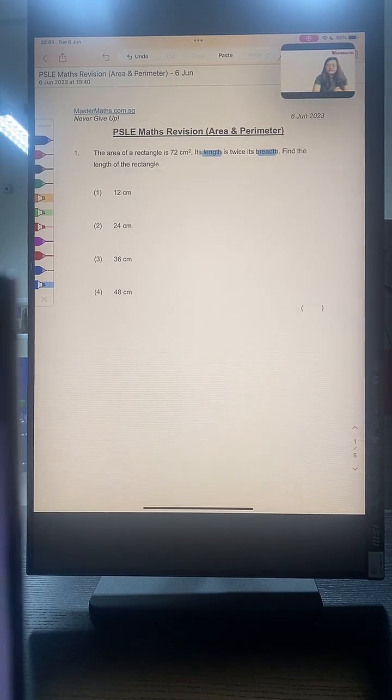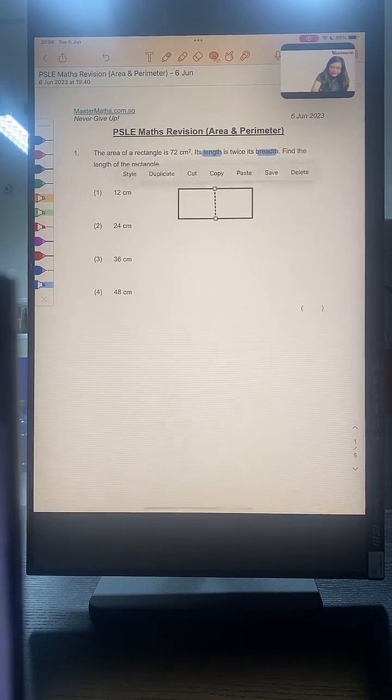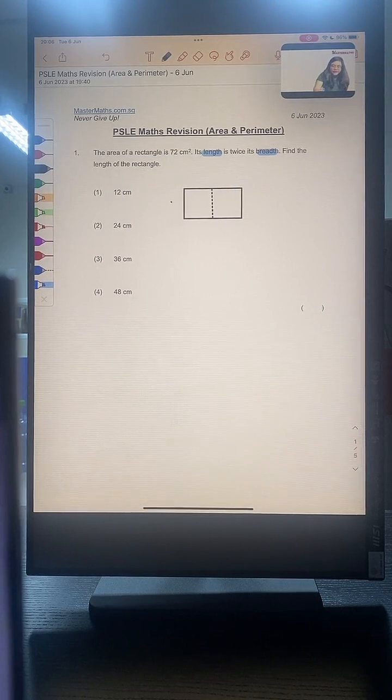Alright, so for these types of question, what I would suggest for everybody to do is to go and draw out this rectangle. So we have a rectangle whose length is 2 times of its breadth. Okay, so I am going to cut this somewhere in the center to show that this is 2 times of the breadth. Something like this. So I have 1 unit here, I have 1 unit there, to show twice of the breadth. Okay, now we are asked to find the length of the rectangle.